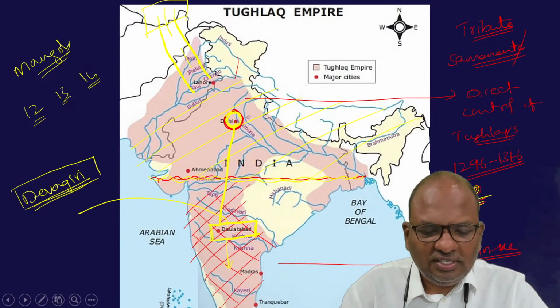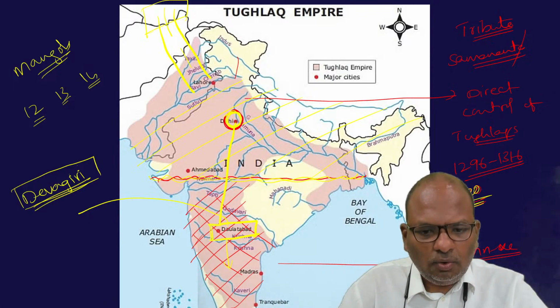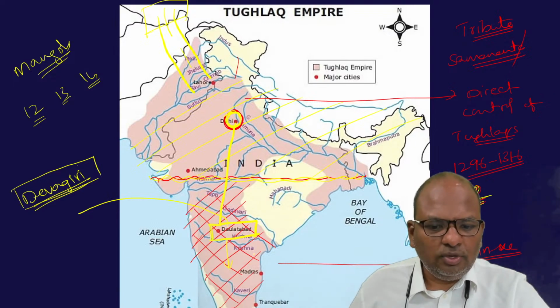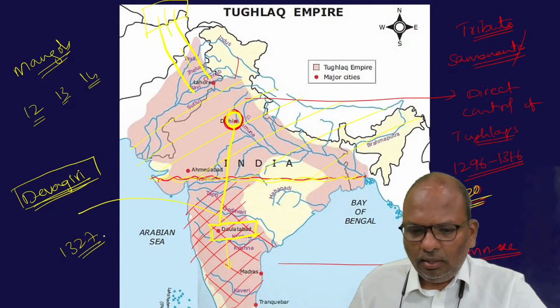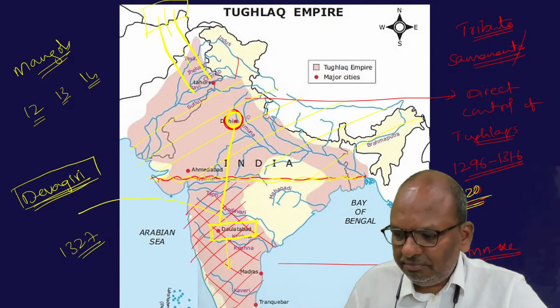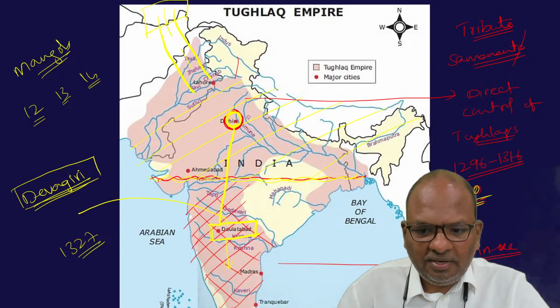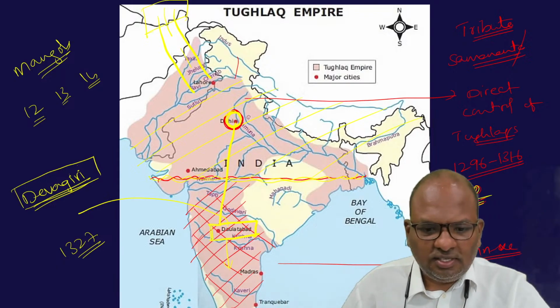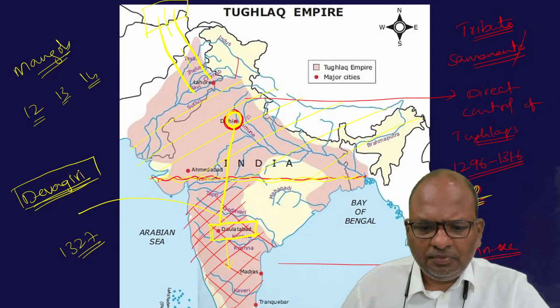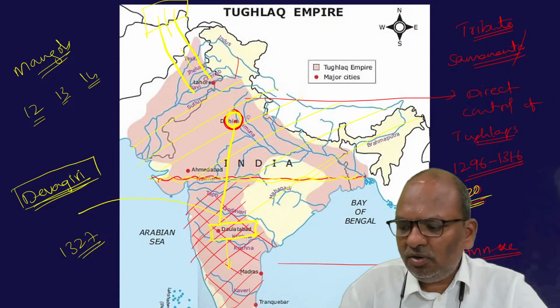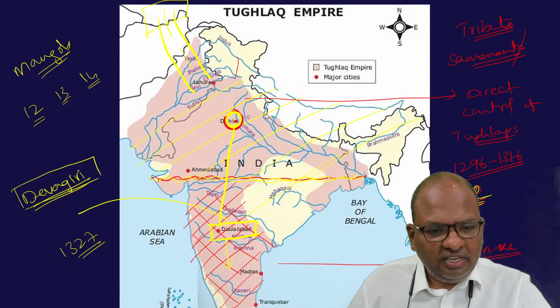So, citing both of these as reasons, he carried out the shifting of the capital from Delhi to Devagiri in 1327 AD. This is what happened. So the idea is not that bad. The plan to shift the capital is not bad because indeed Daulatabad is centrally located, and therefore it would enable the ruler to have better control over all parts of the kingdom. So as far as the plan is concerned, there is absolutely nothing wrong in it. The shifting of the capital was completed in 1327 AD.